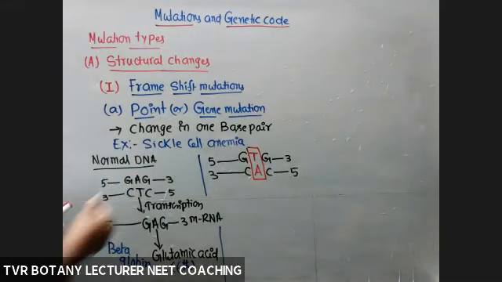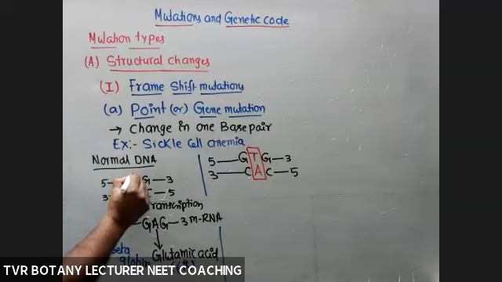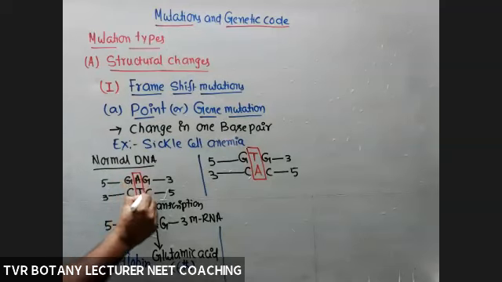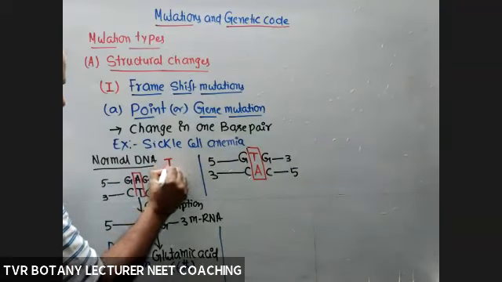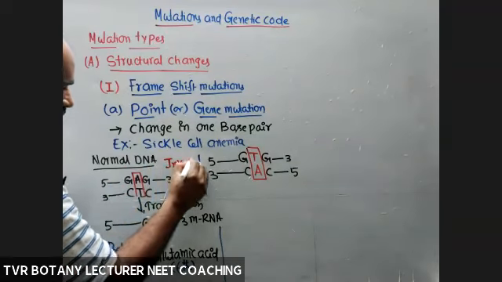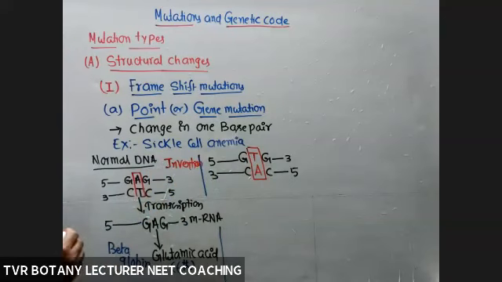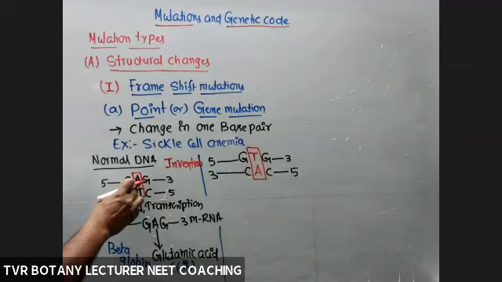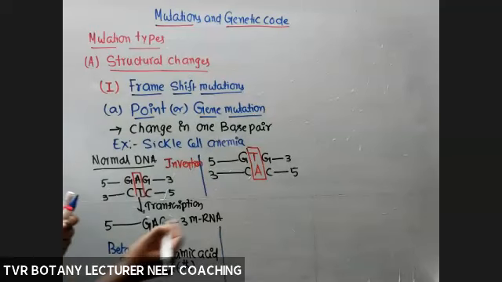So here A T is inverted; this one is normal. Inverted or not? Inversion. Or substitution also: A replaced by T, T replaced by A. So this is because of a change of 1 base pair.